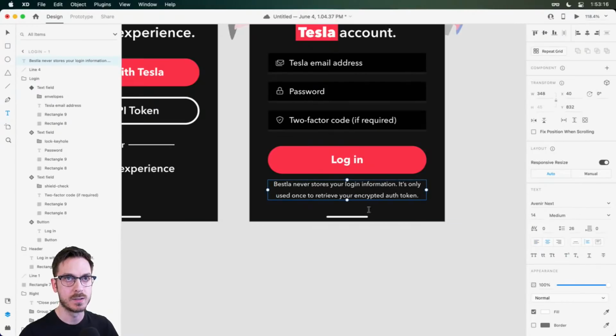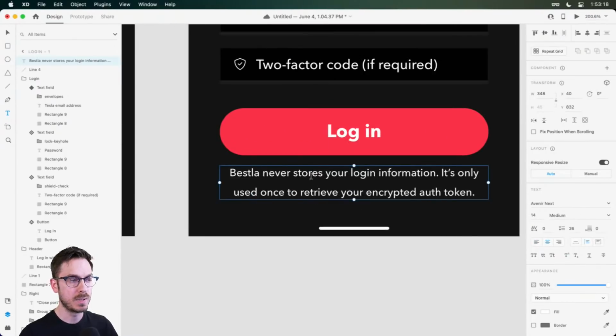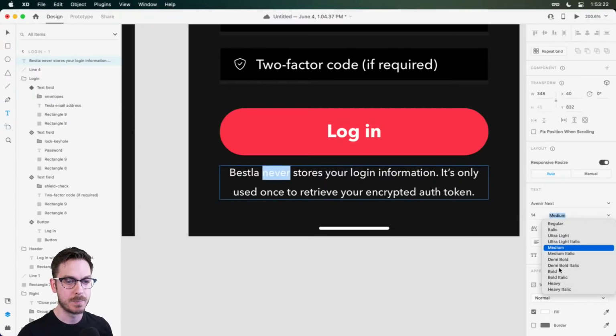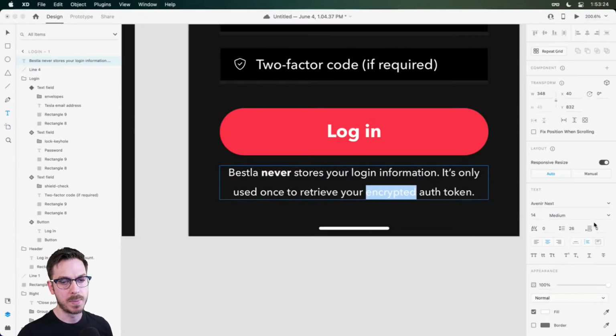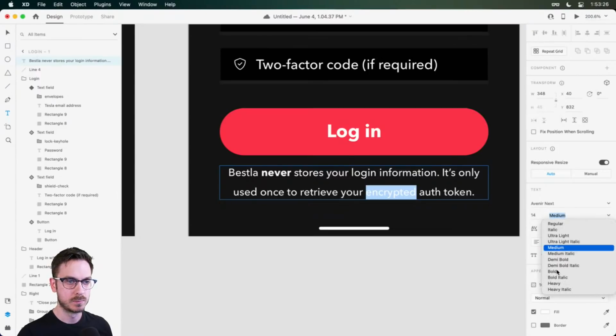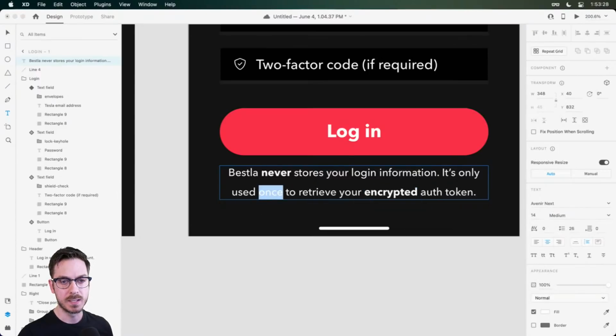We might want to center. And then another opportunity to really emphasize certain words. So never, we might want to bump that up to bold. We might want to bump up encrypted, for example. And then maybe once. You don't want to do too many of them, but just a few of them, right?